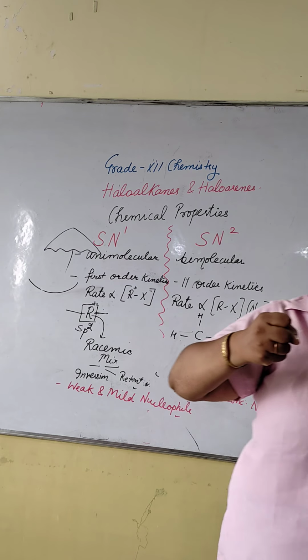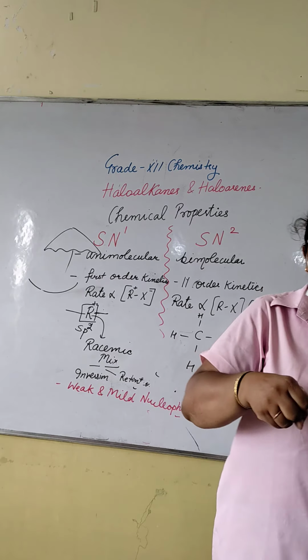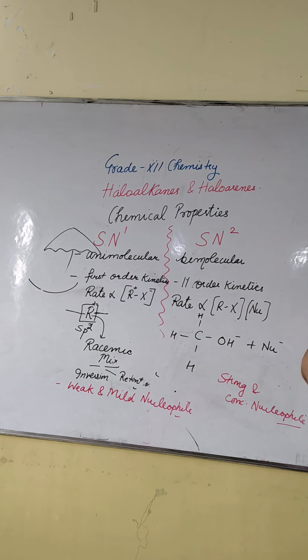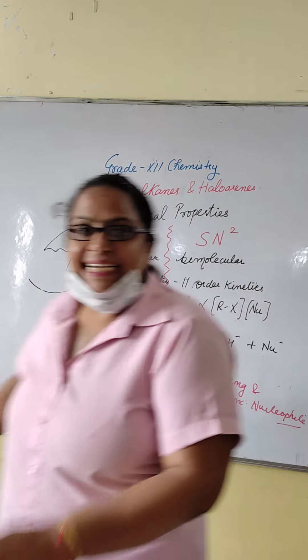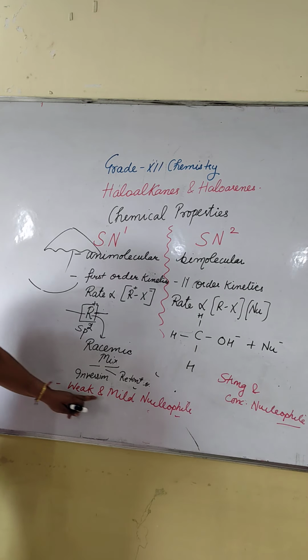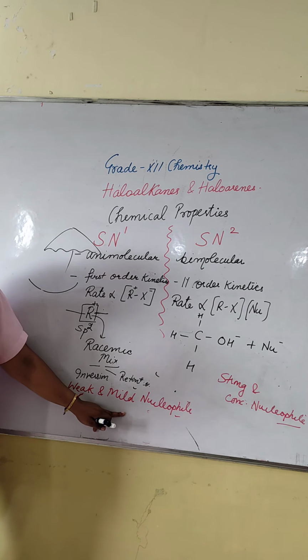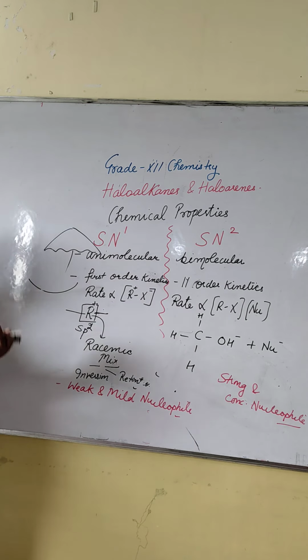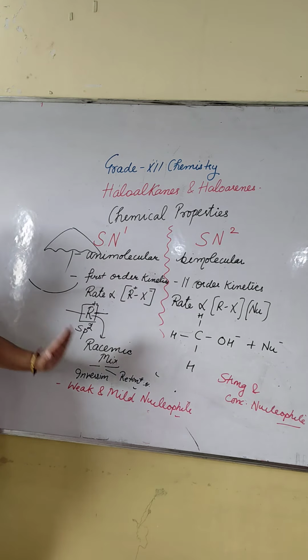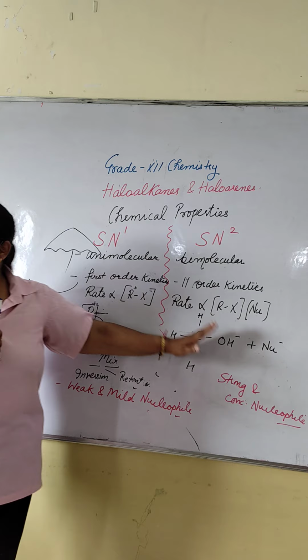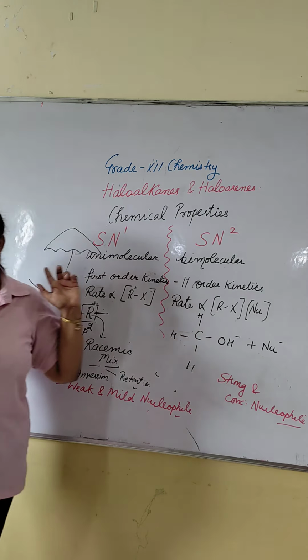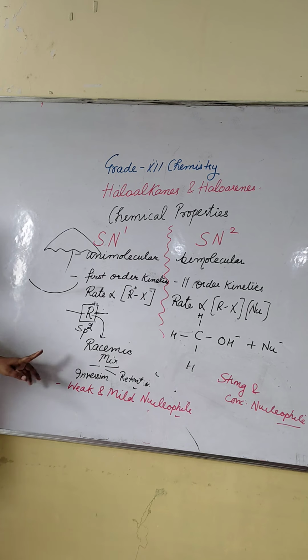There, the leaving group leaves and the adding group attacks that carbon and forms the product. In SN1, an intermediate will form. That's why it requires a weak and mild nucleophile, so that the carbocation forms first. They give time for carbocation formation, then they attack. In SN2, the nucleophile attacks immediately and forms the product. Clear to everyone?